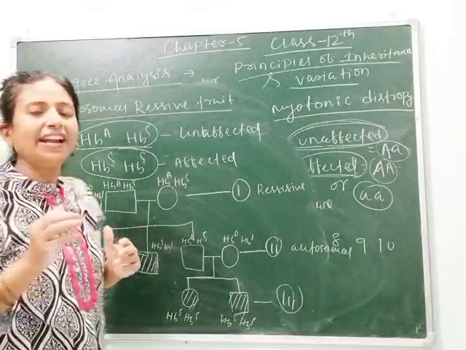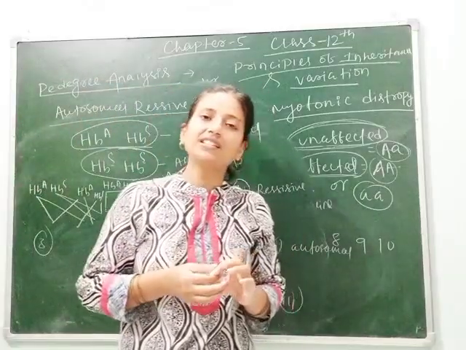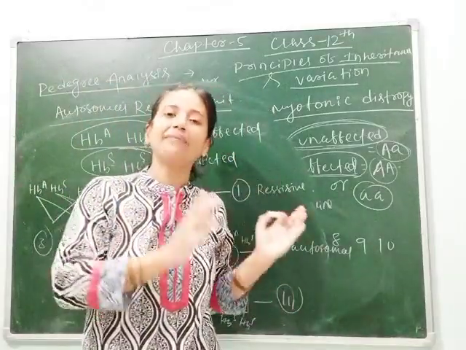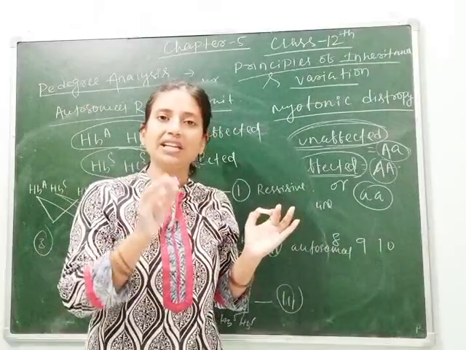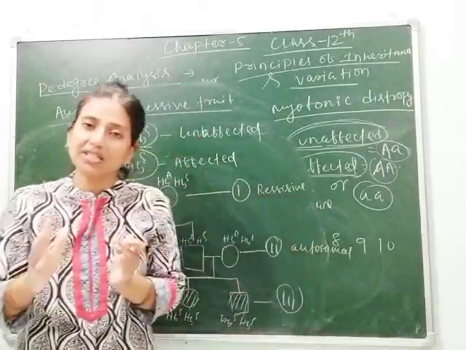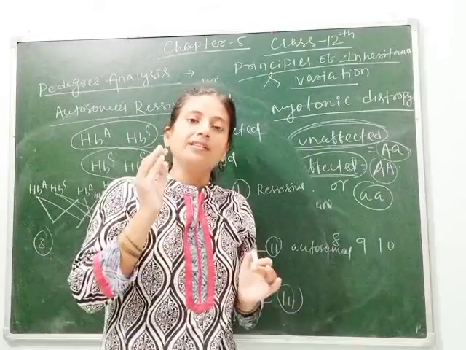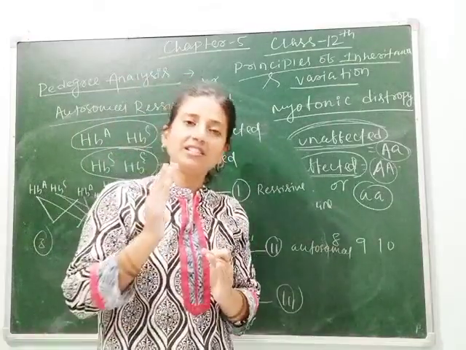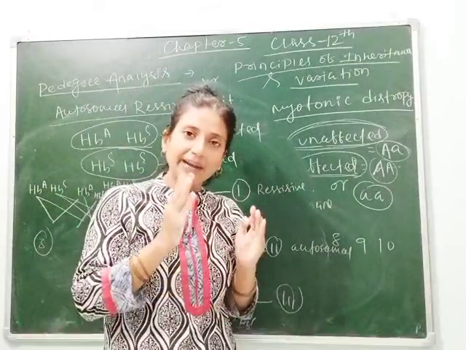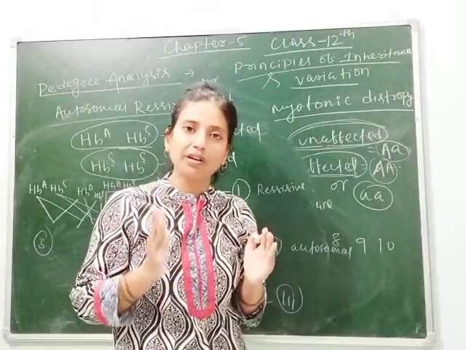Next, color blindness is another Mendelian disorder which is completely the same as hemophilia. Means in hemophilia the X chromosome is the carrier. Exactly, in color blindness the X chromosome is the carrier and there is a 50% chance of being color blind.